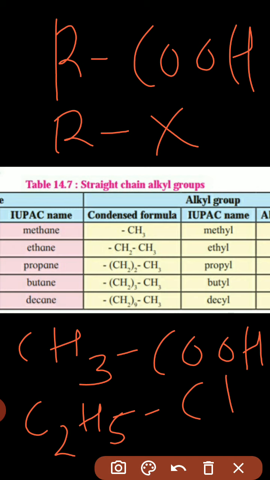Understand, students? Now this is very important. Means in all functional groups, if you learn the functional group table, there are a total of 18 functional groups, and you should remember all 18 functional groups. In all functional groups this R is present, and R is nothing but the alkyl group, that is methyl, ethyl, propyl and butyl also. So you must remember these structures, that is CH3, C2H5, C3H7, C4H9. Means in a functional group only the R is replaced. If we replace it, here we can take C2H5COOH, or here CH3Cl.